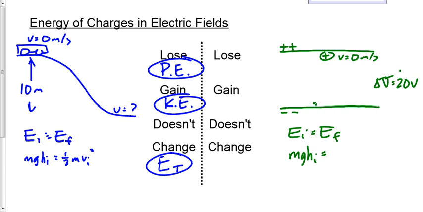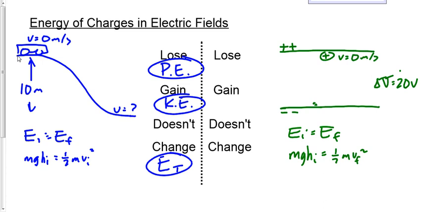Kinetic energy, right? Well, there is one small problem with this, and that is that the energy that we're dealing with here, the potential energy that we're dealing with, isn't gravitational potential energy anymore. It's, no, electric potential energy. So we have to replace mgh with an equation for electric potential energy. Otherwise, it's the same question, right?